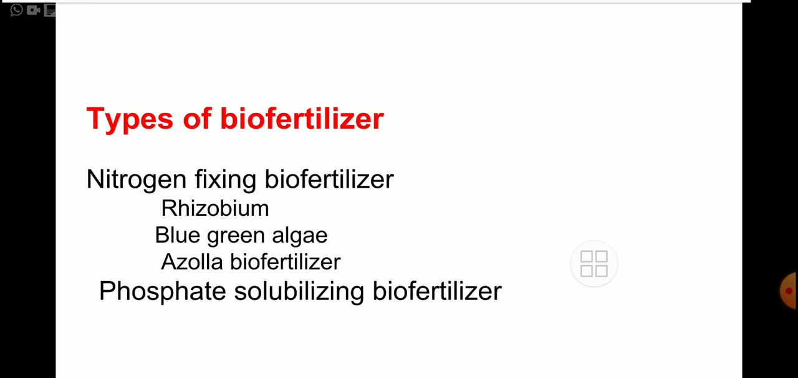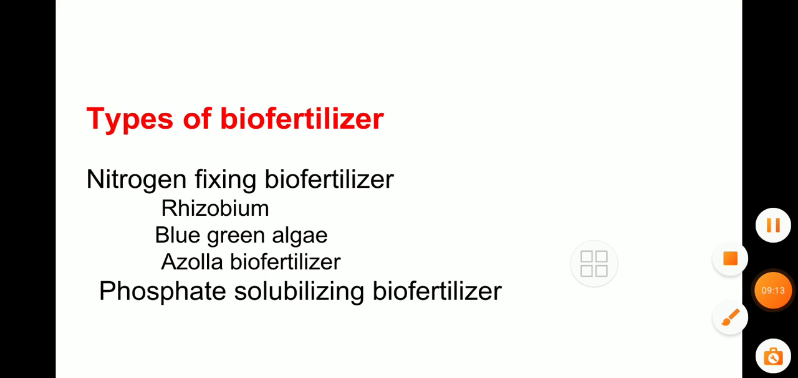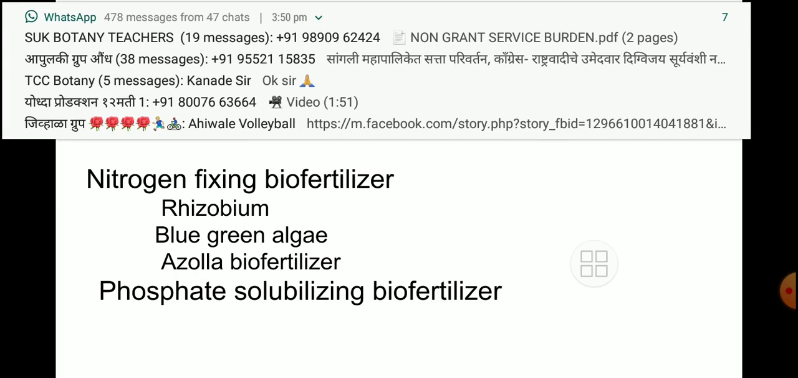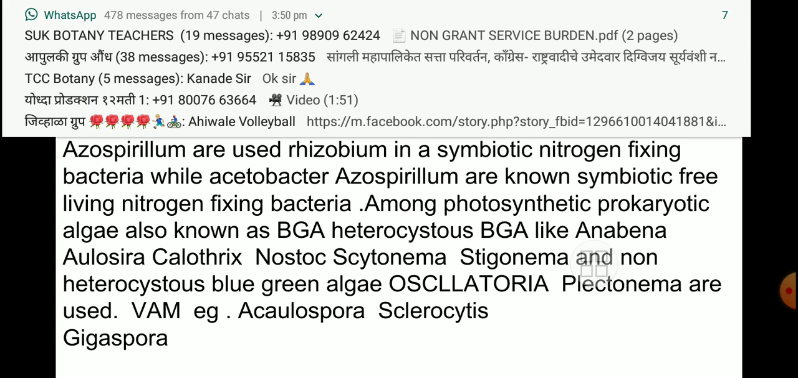So right now, after getting an idea about the definition and the concept of biofertilizer, we have to get an idea about the types of biofertilizer. Here, nitrogen fixing biofertilizer and phosphate solubilizing biofertilizer. These are the two main types. In nitrogen fixing biofertilizer, Rhizobium, blue-green algae, and Azolla can be used as a nitrogen fixing biofertilizer, and the second main type is phosphate solubilizing.